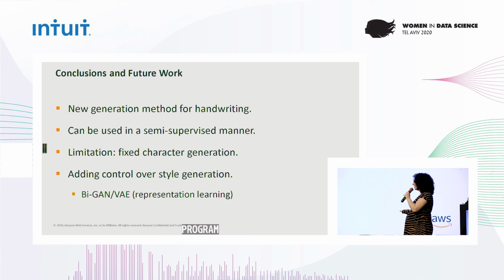And also, right now, as I said, we simply randomly choose a noise vector, which results in a different style, and we would like to have more control over it and be able to generate the handwriting of a specific author. So we have ideas about how to do it in future works.